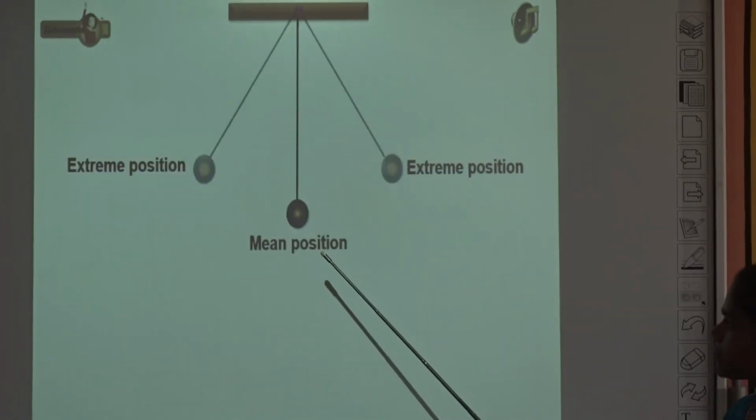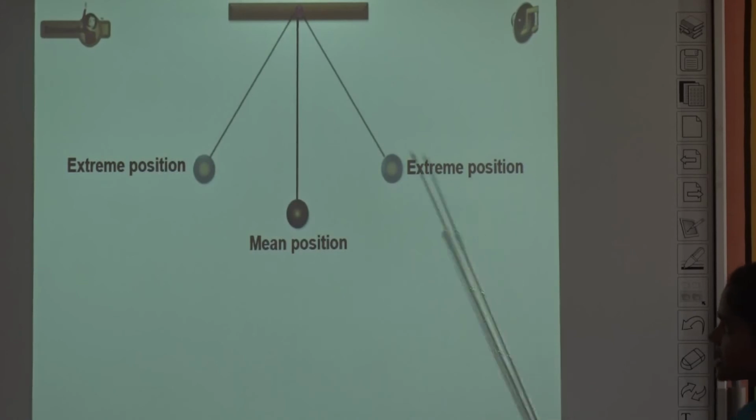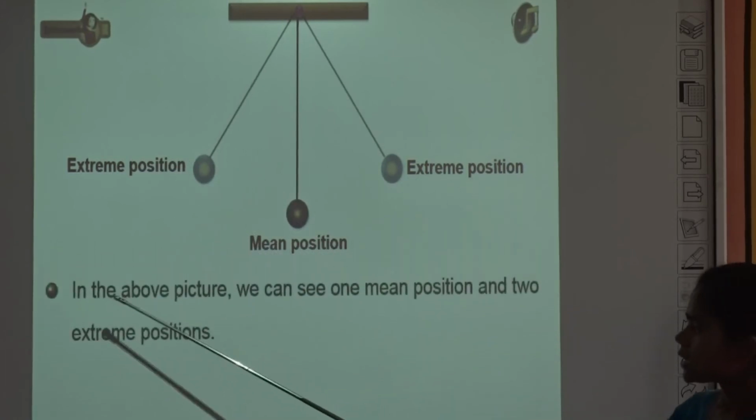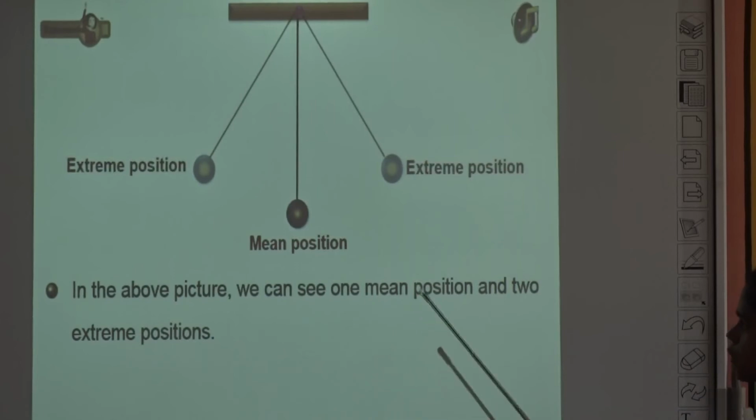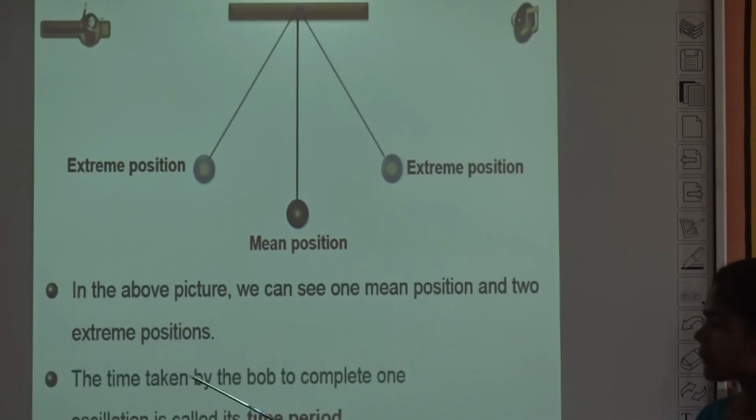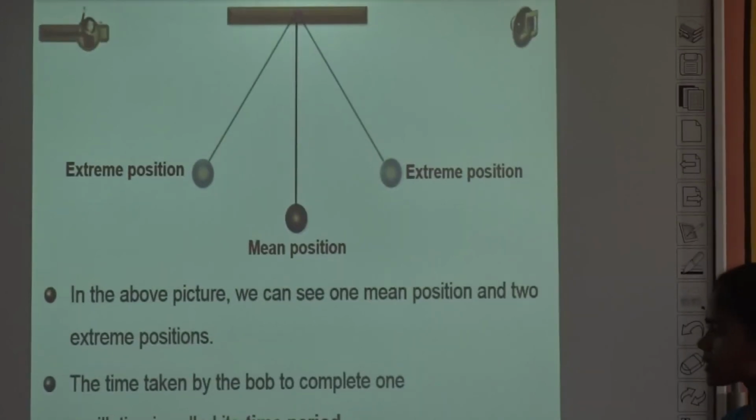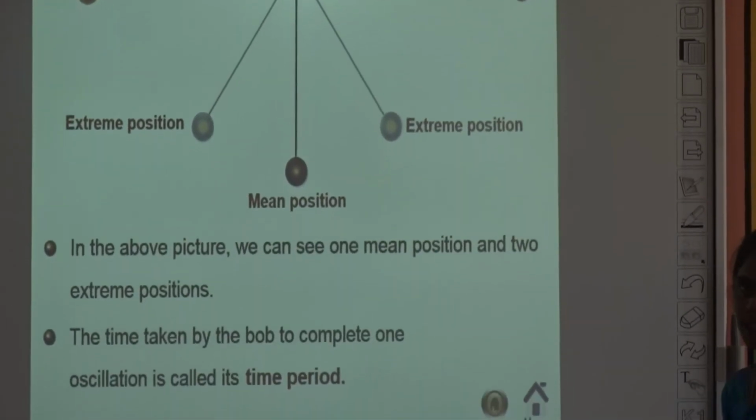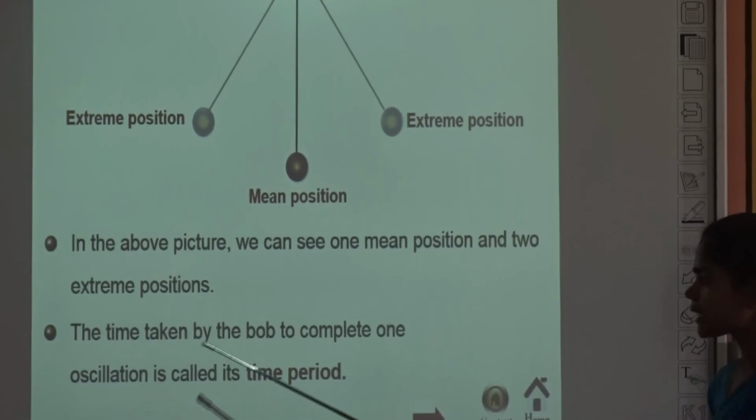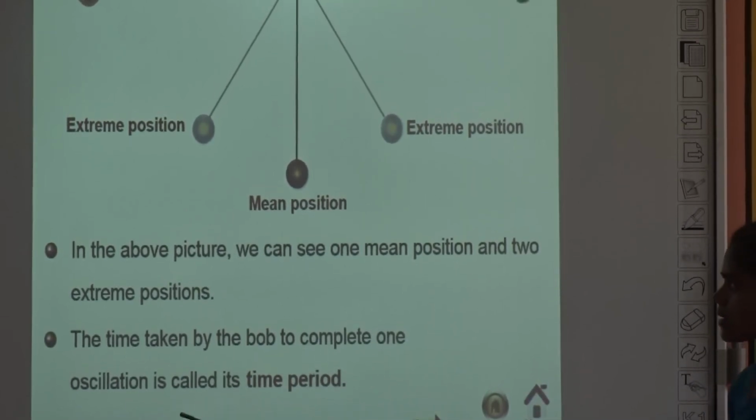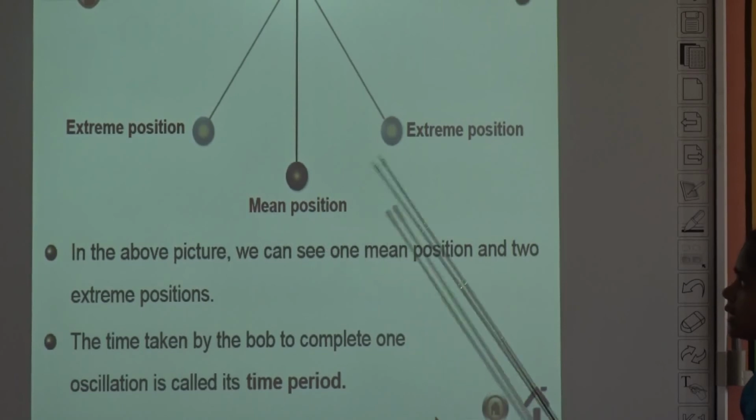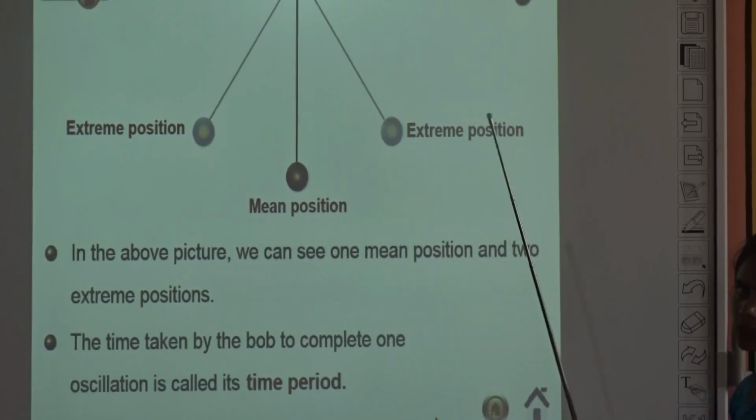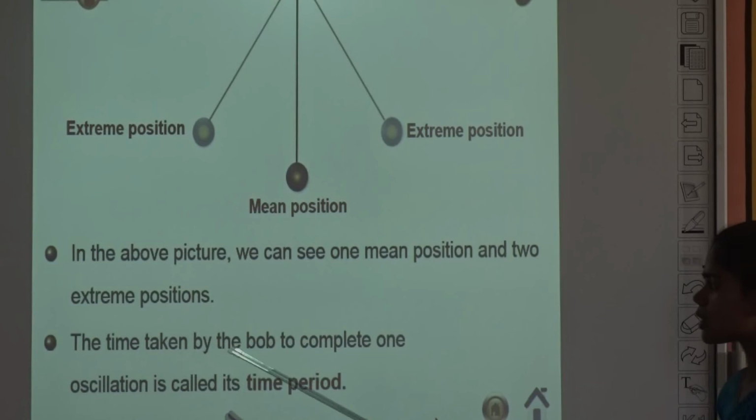This is the main position and these are the extreme positions. In the above picture, we can see one main position and two extreme positions. The time taken by the bob to complete one oscillation is called time period. What is called time period? The time taken by the bob to complete one oscillation. So this is the main position, and these two are extreme positions. The time taken by the bob to complete one oscillation is known as time period.